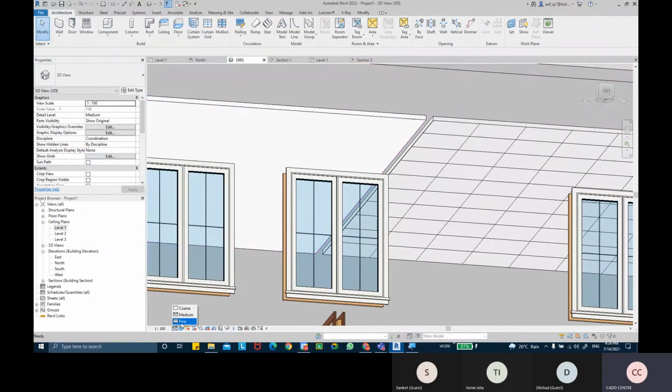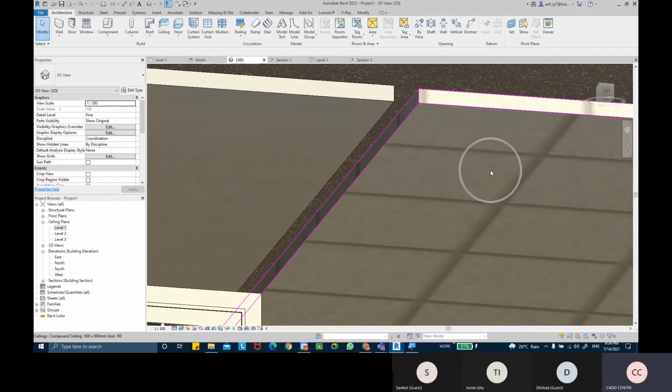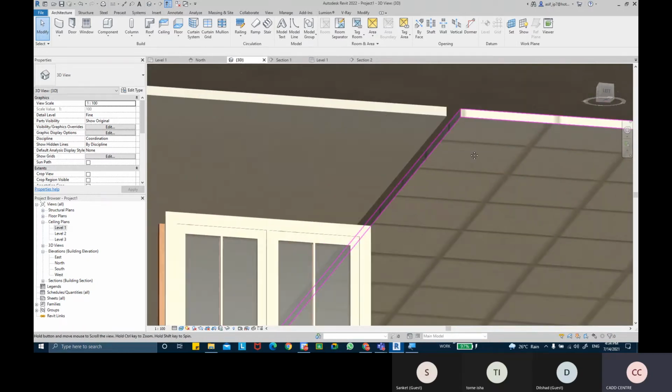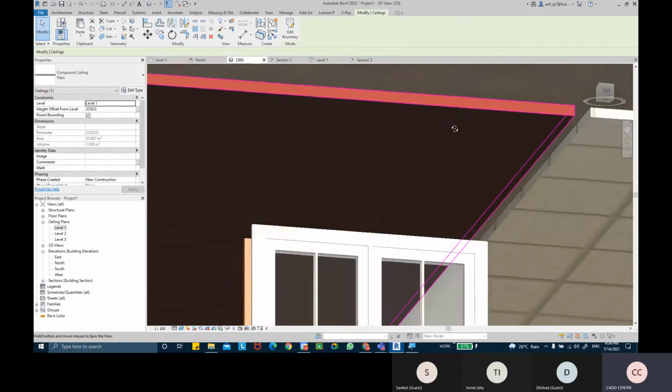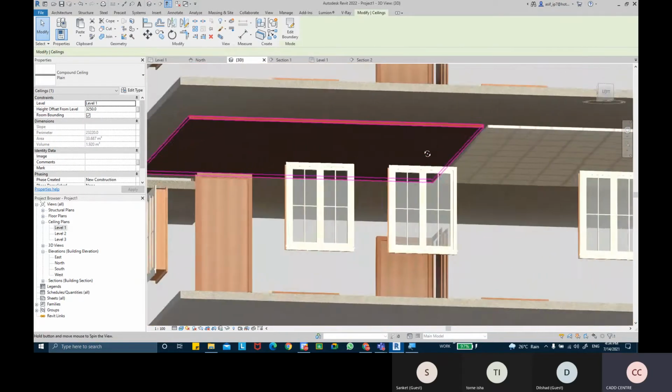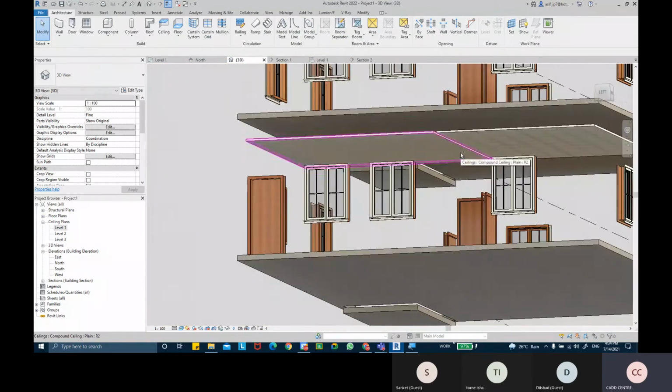If I switch this mode to fine details and realistic, we'll see the texture of the grids, and that's the texture for that flat ceiling basically. Okay, so that's how ceilings are created.